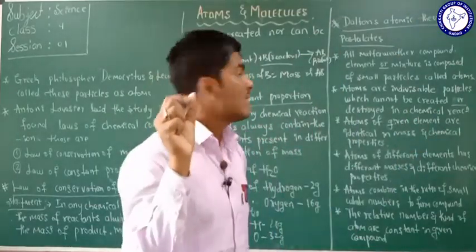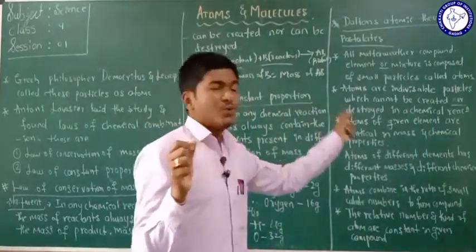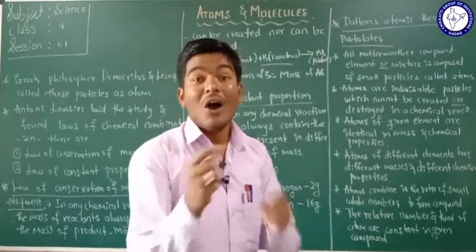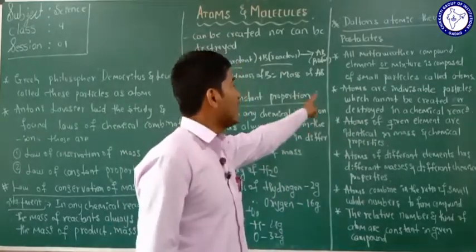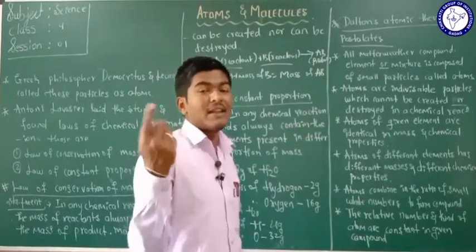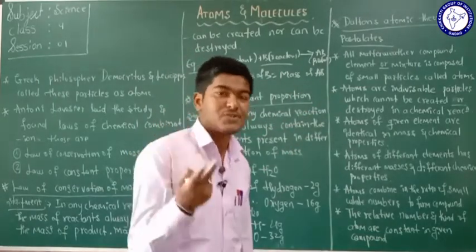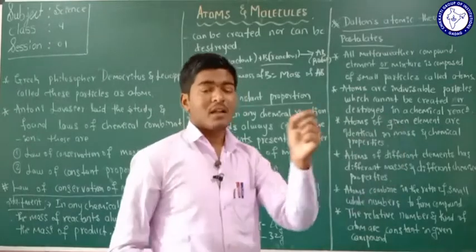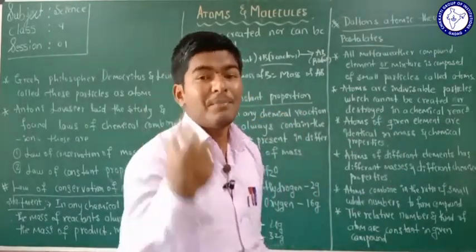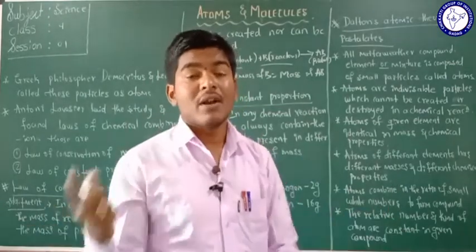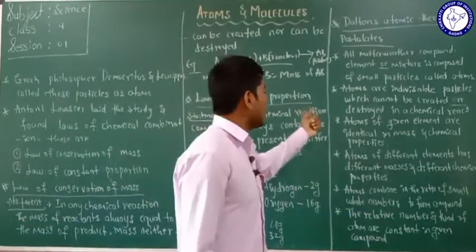So atoms are the indivisible particles which cannot be created or destroyed in a chemical reaction. That is the second postulate of the Dalton theory. So what is the second postulate of the Dalton theory here? The atoms are the indivisible particles that can neither be created nor destroyed in a chemical reaction. And the third